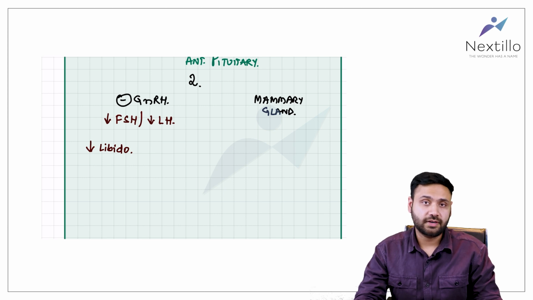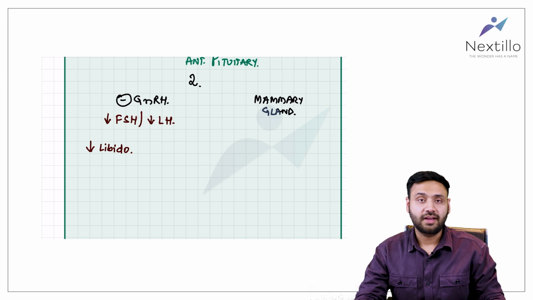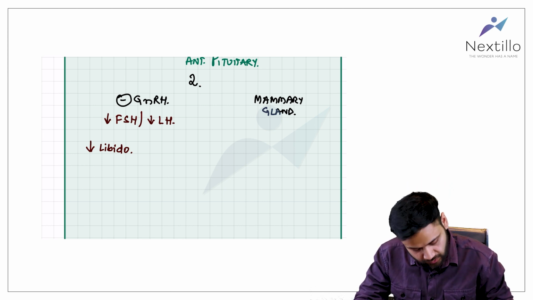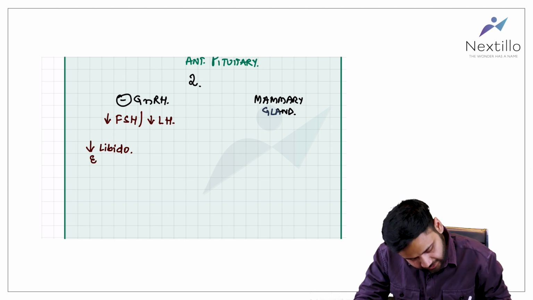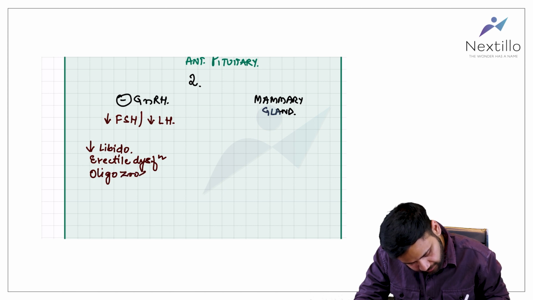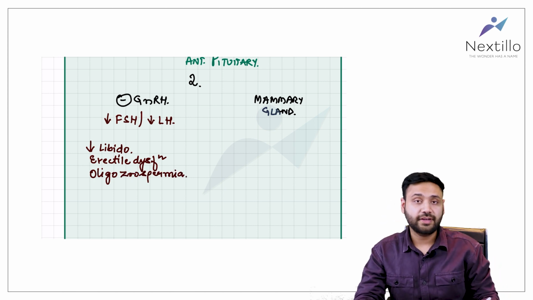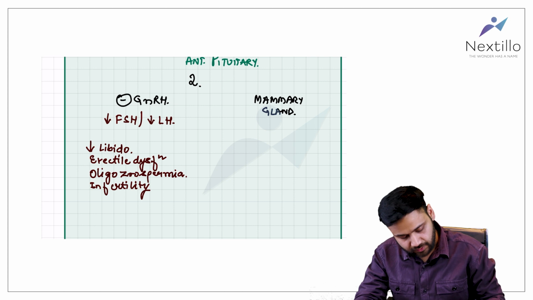You would also expect in men erectile dysfunction and oligozoospermia, right? So loss of libido, erectile dysfunction, oligozoospermia, all of these leading to infertility. This is in the case of men.